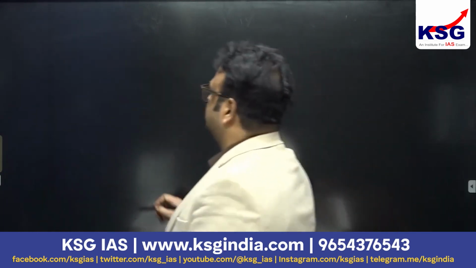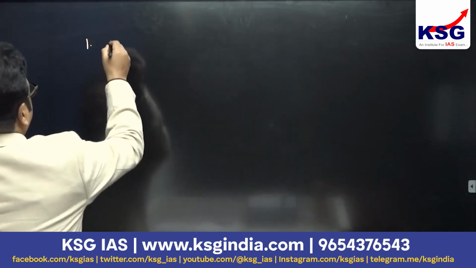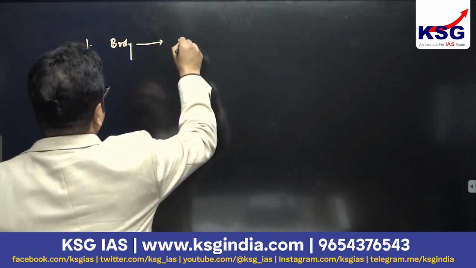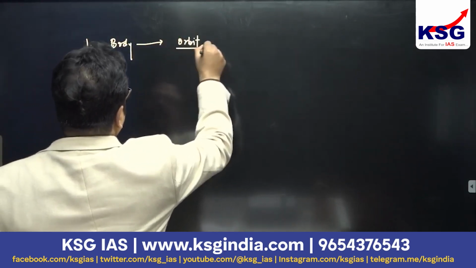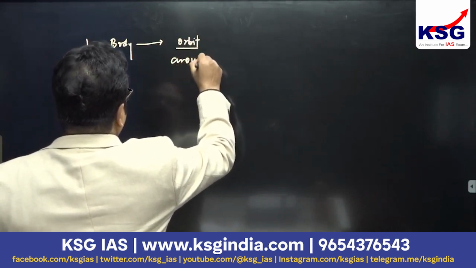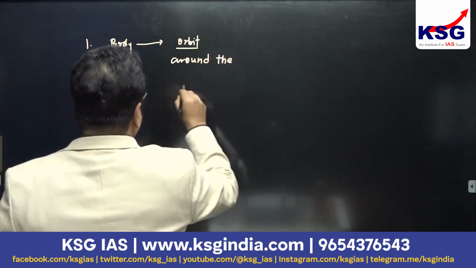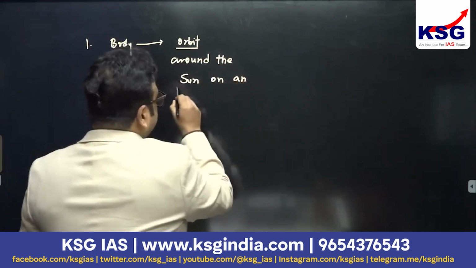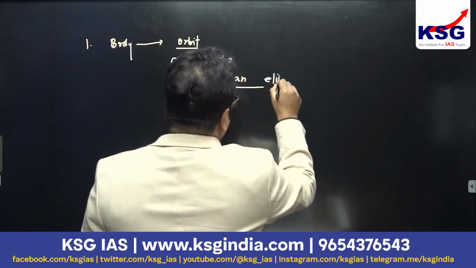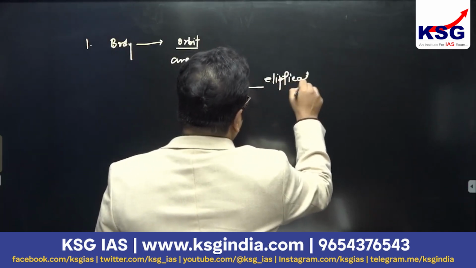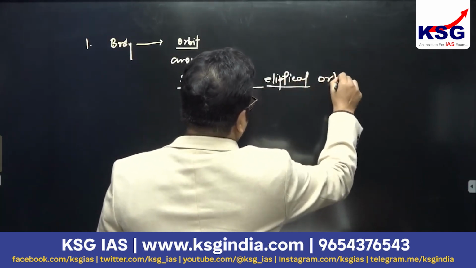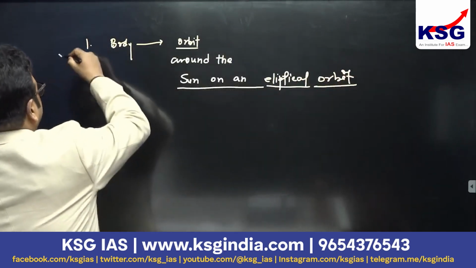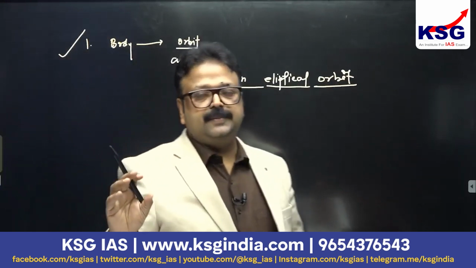The first and foremost condition is that the body must orbit around the sun on an elliptical orbit, which Pluto was doing religiously.